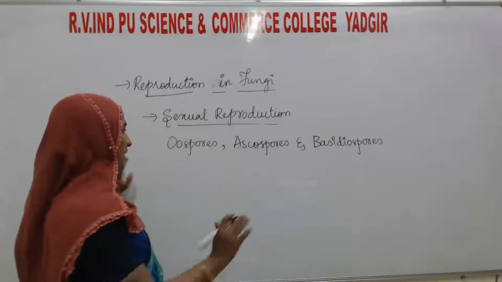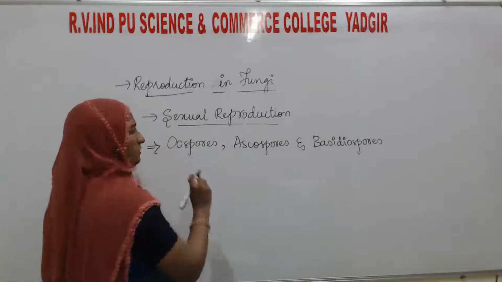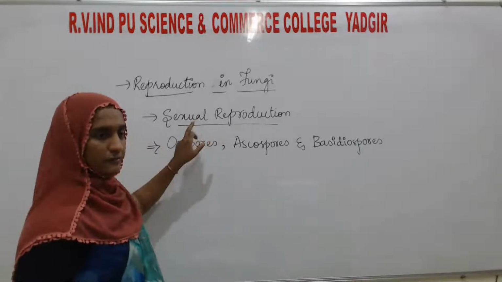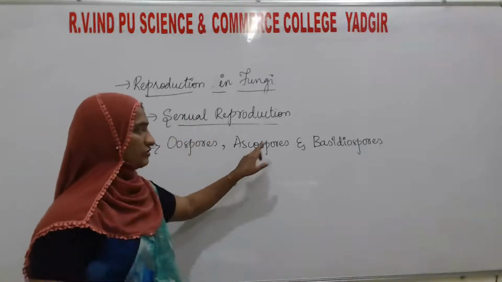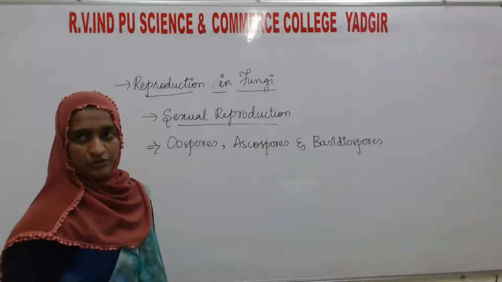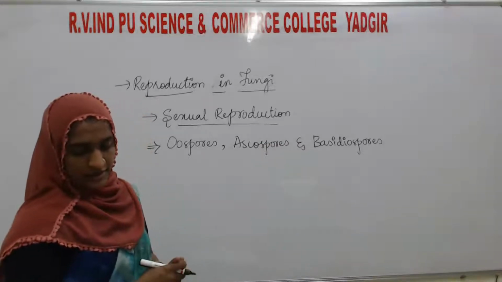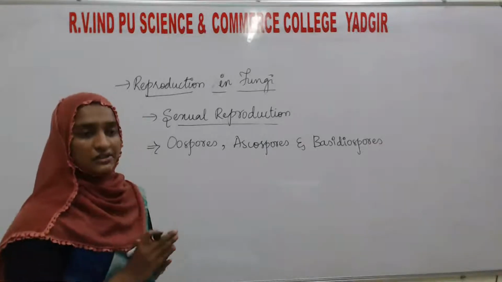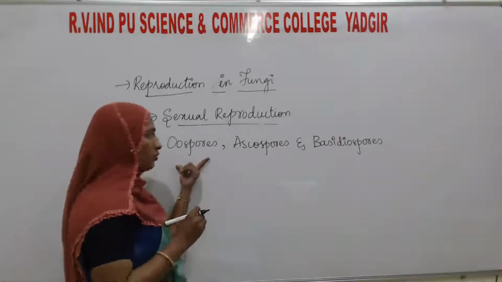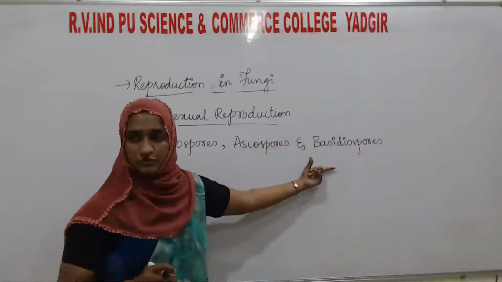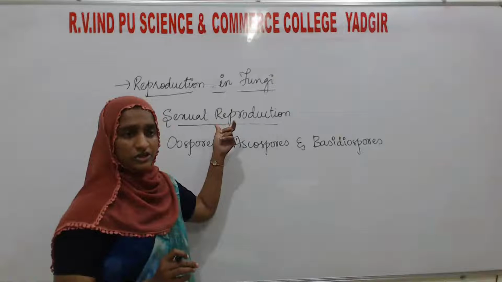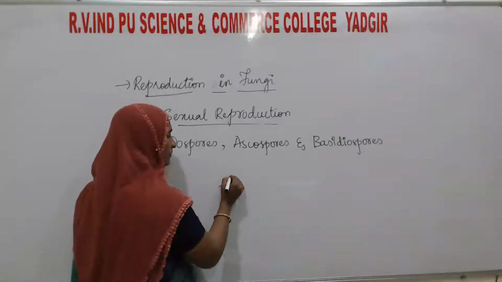There are three different kinds of spores by which sexual reproduction takes place: oospores, ascospores and basidiospores. And the various spores are produced in distinct structures. Whether oospore, ascospore or basidiospore, any spore which undergoes sexual reproduction is going to